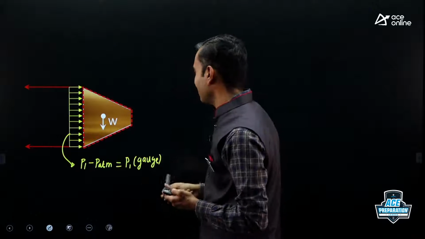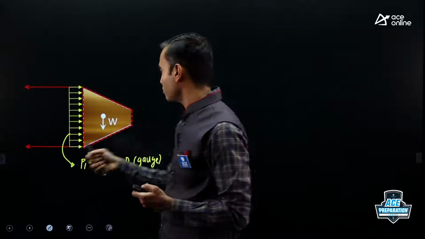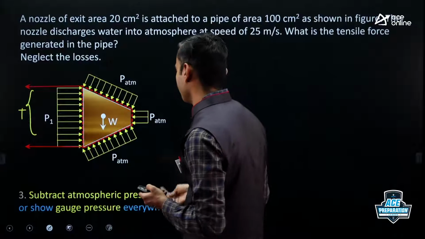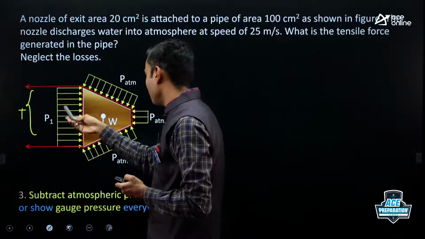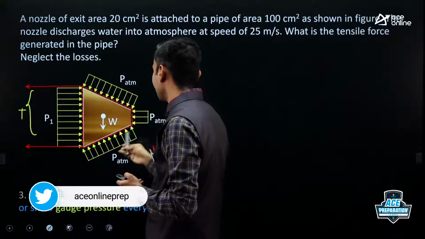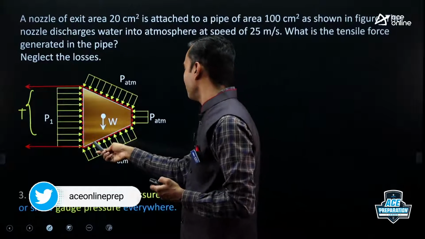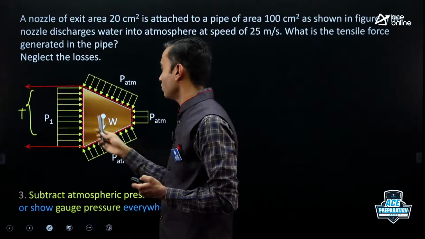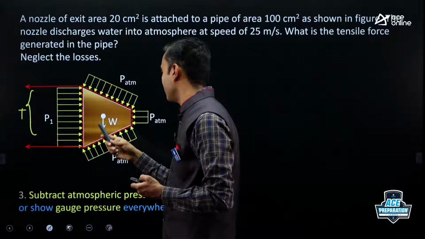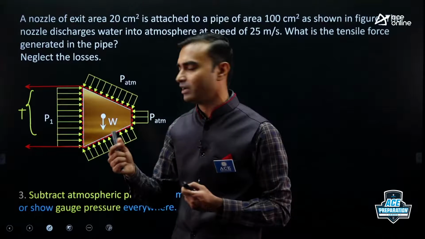Now some students may think that we can use either absolute pressure or gauge pressure. The answer should be the same. That is true, but one common mistake students make is that while using this momentum equation, they consider absolute pressure at inlet and exit, but forget to consider absolute pressure on this side surface. That will be incorrect. If you want to consider absolute pressure, it should be considered everywhere on the control surface, not only at inlet and exit. If you don't consider absolute pressure on the side surface, there can be a huge error, because atmospheric pressure is not small, it is 1 kg per centimeter square. So you'll get a huge error.